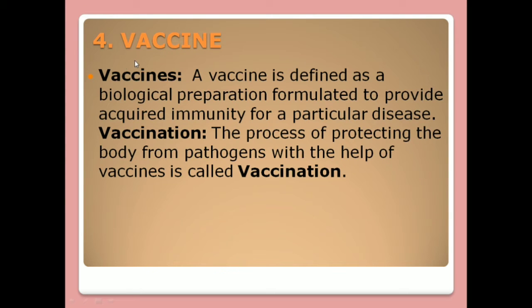Vaccine. This is the fourth usefulness of microorganisms. They are used for making vaccines. So let's see what a vaccine is. A vaccine is defined as a biological preparation formulated to provide acquired immunity for a particular disease. Vaccination is the process of protecting the body from pathogens with the help of a vaccine.